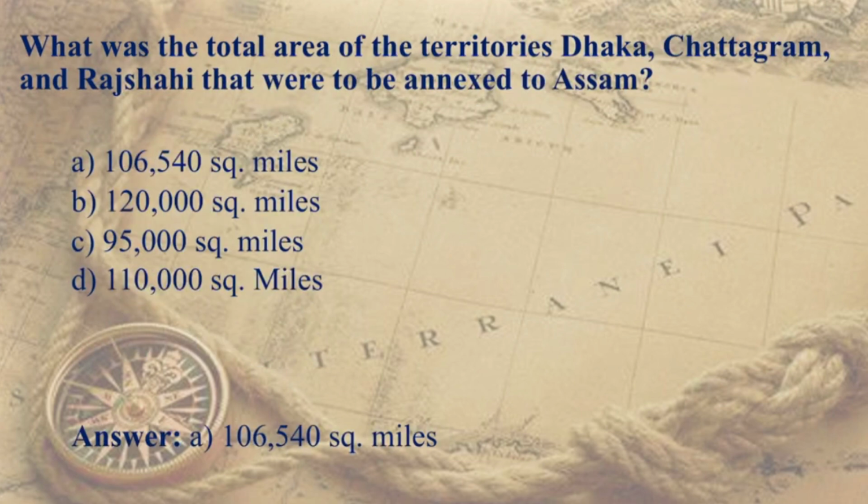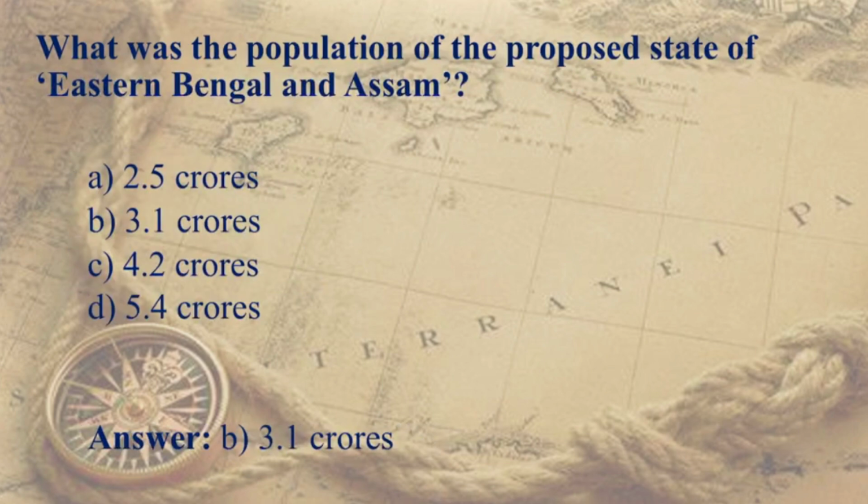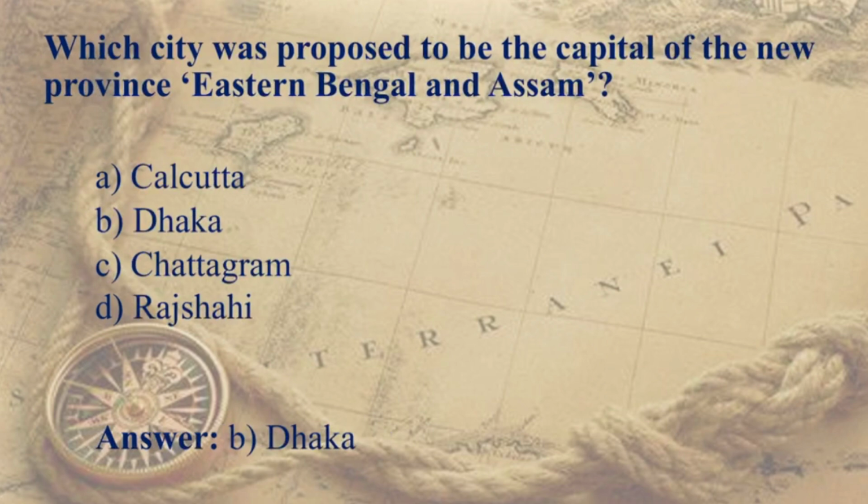What was the total area of the territories Dhaka, Chattagram and Rajshahi that were to be annexed to Assam? It was 1,06,540 square miles. Sorry, I said kilometers, it is square miles. So remember this number. What was the population of the proposed state of Eastern Bengal and Assam? It is 3.1 crore.